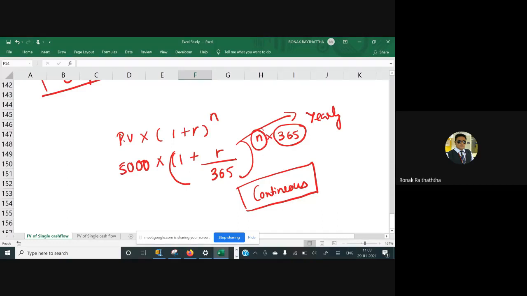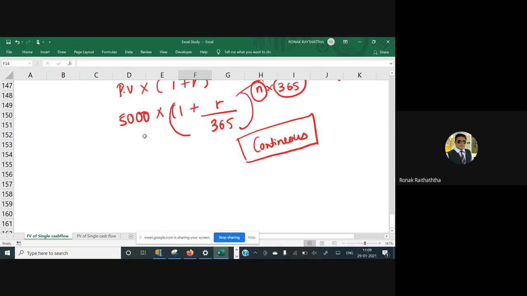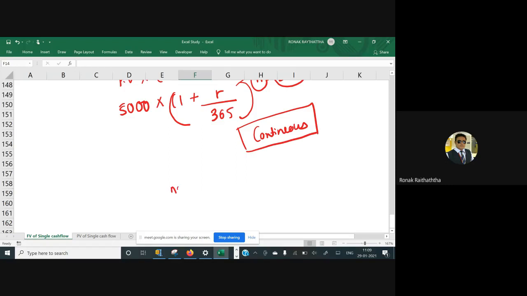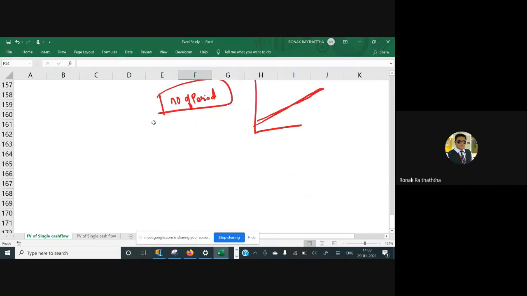You can imagine how complex it would be. But one thing is for sure: the number of periods is something which is continuous. When I say continuous, that means it is exponential in nature. They are continuously increasing. Say if you have a graph like this, that means there is a steady increase. But if this is the graph, then it's the exponential one, no?